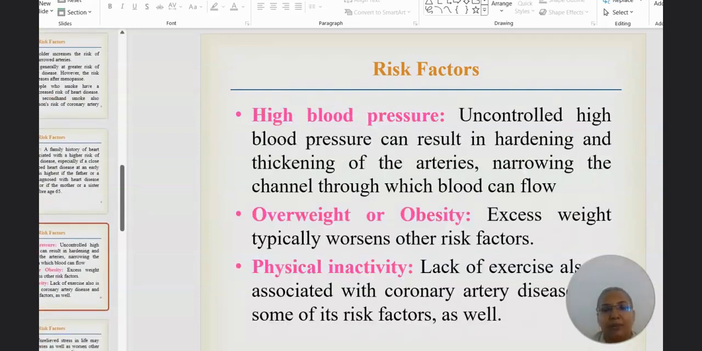Next one is high blood pressure. Uncontrolled high blood pressure can result in hardening and thickening of the arteries, which narrows the blood flow, and may also be a cause of artery disease. Another one is overweight or obesity. Excess weight will make the arteries thick and reduce the blood flow. And another one is physical inactivity. Lack of exercise is also associated with coronary artery disease.